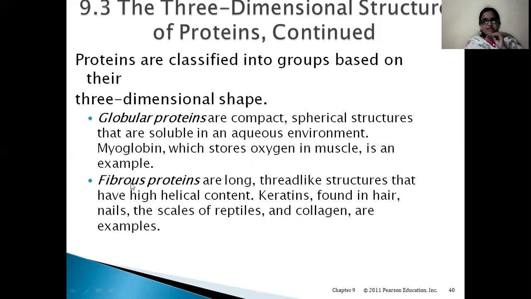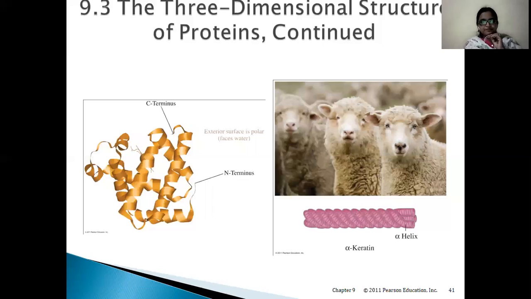Next is fibrous protein. Fibrous means, by the name itself we can understand, they are fiber-like or long thread-like structures. They have a high helical content. Helical means they are winding on itself. They show a helix in their structure. Examples are keratins, which are found in hair, nails, and scales of reptiles, and collagen. So the first main example for fibrous proteins is keratin, which can be found in hair. This is the structure of keratin, showing helical form here.